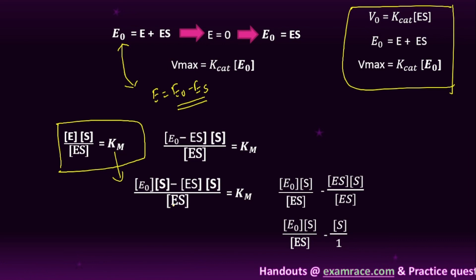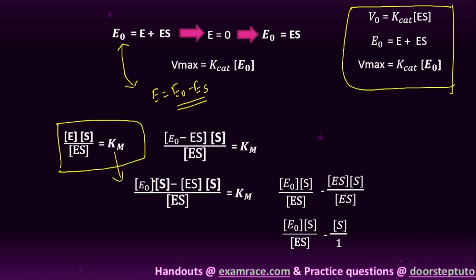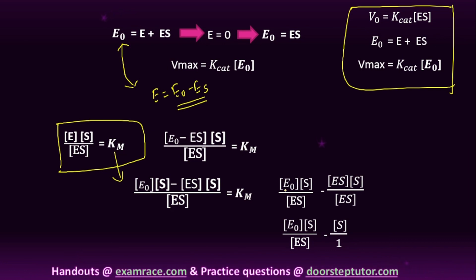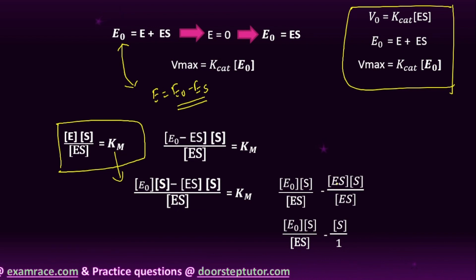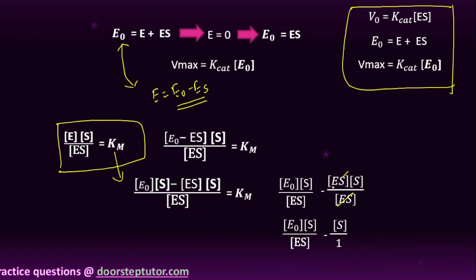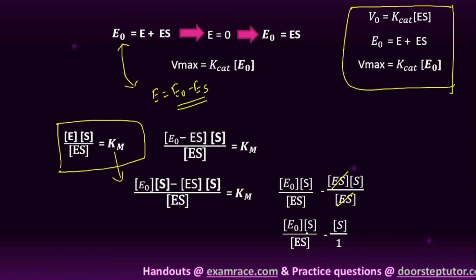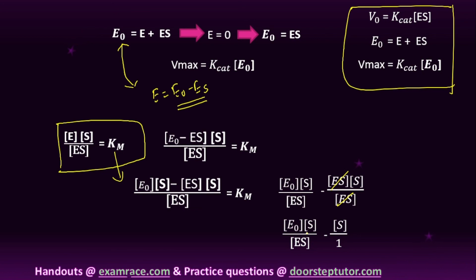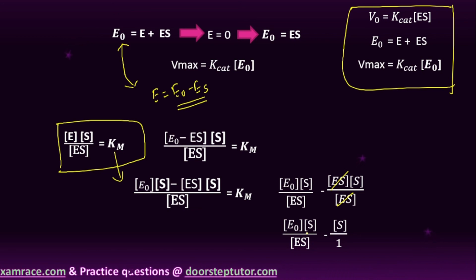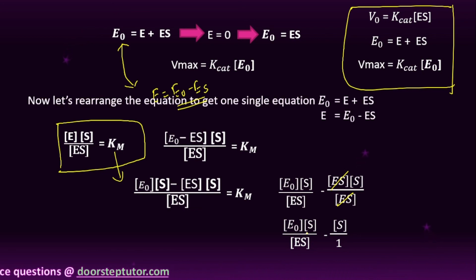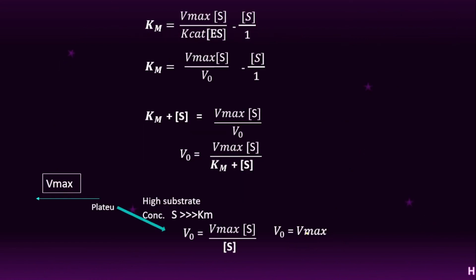So what we are doing, students, is dividing by ES in the above equation, so it becomes E naught into S by ES minus ES into S by ES. The ES cancels, then the equation becomes E naught into S by ES minus S by 1. This is the equation, students; we divide by ES in the above equation, then it becomes E naught into S by ES minus S by 1, as I have already mentioned.